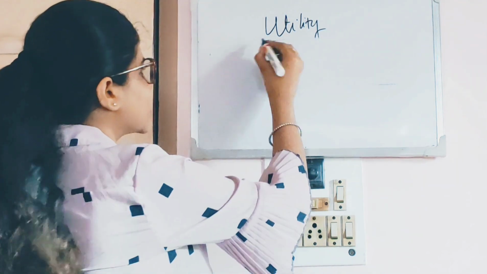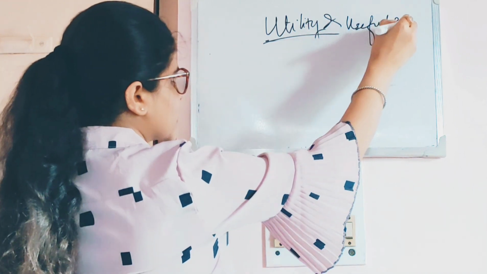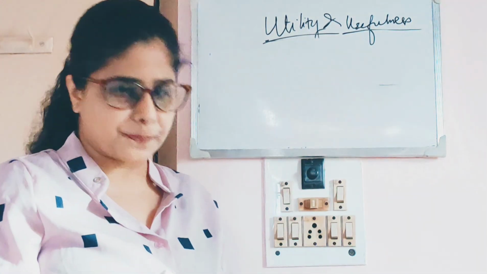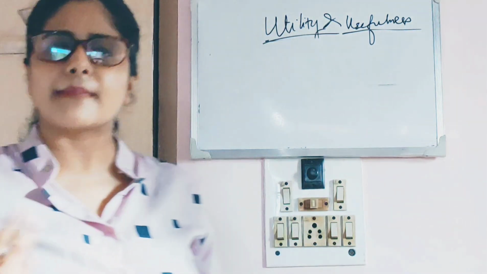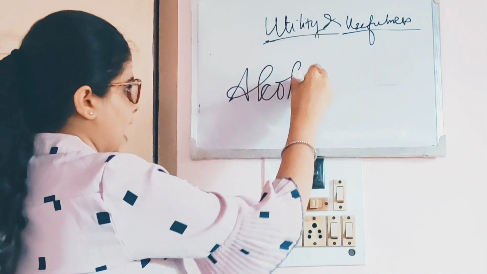Third is utility and usefulness. Utility and usefulness are not the same. See, you cannot say that anything that has utility will be useful for us. There might be something which gives us satisfaction but is not useful. It is harmful for us. For example, alcohol.